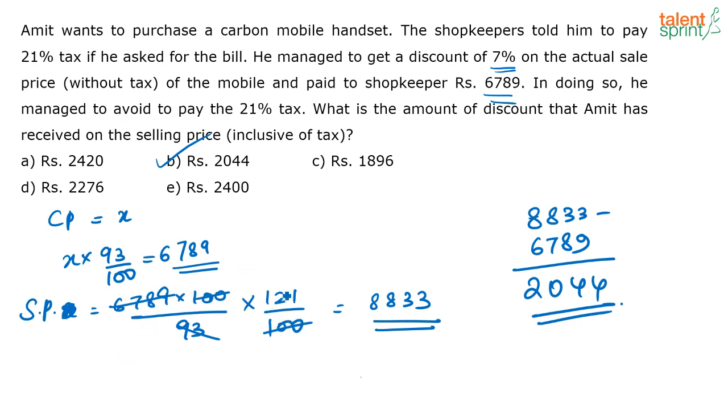So this will be the actual price of the phone, that is the selling price including the tax, or he should have paid 8833 rupees. But now what is he doing? He is paying only 6789. So the discount that he has actually received is 8833 minus 6789, that is 2044.